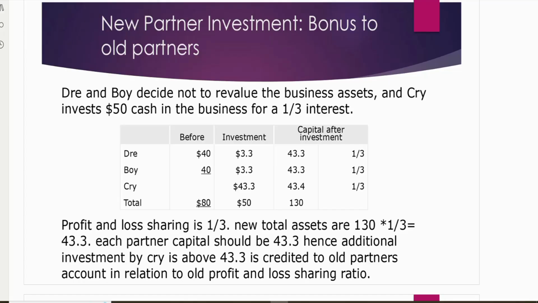Then the second approach was that he can invest directly in the business. Under this, again, we have two scenarios. One is we follow the goodwill method or we follow the bonus method. In the previous discussion, we have already talked about goodwill, that goodwill can go either to the old partners or to the new partner. I'm revising the rule again because this bonus approach also needs the same rule.